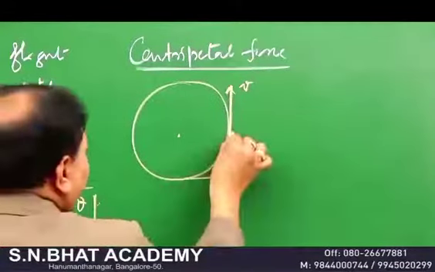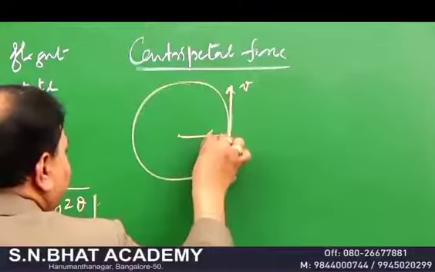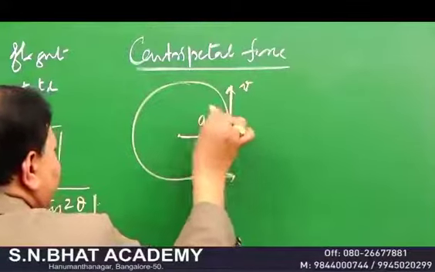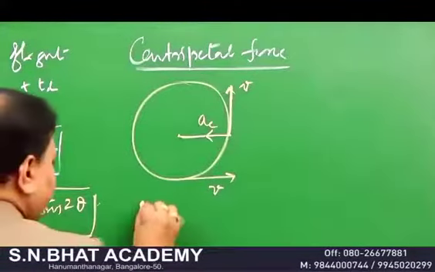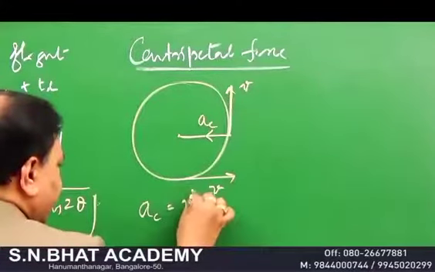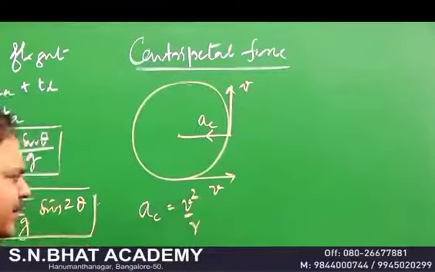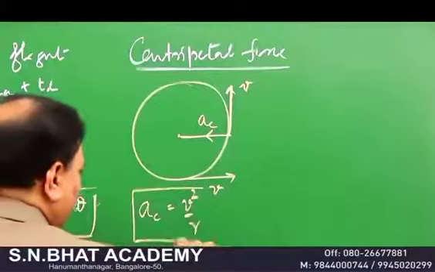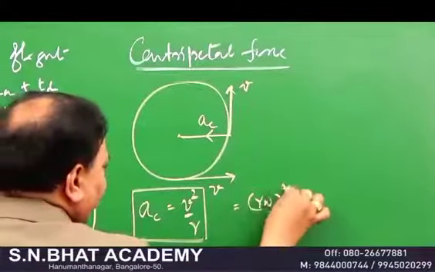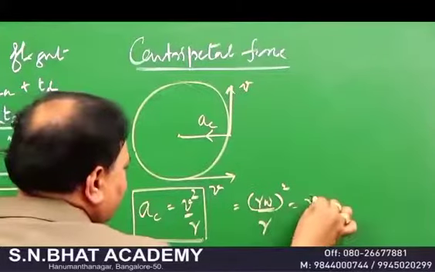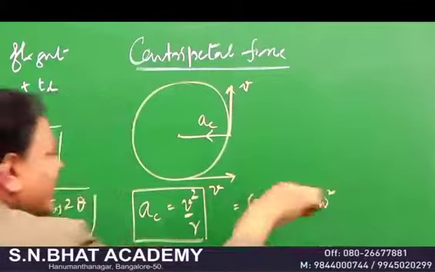So like that, always your velocity and the resulting acceleration is directed towards the center, and it is called centripetal acceleration. The expression for centripetal acceleration is v square by r. This is one of the formulas. Remember, since v is equal to r omega, you can also write it as r omega square, which is another expression.